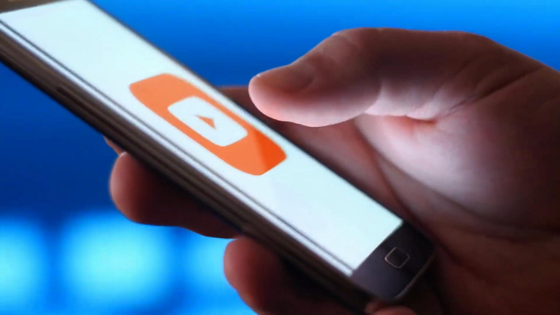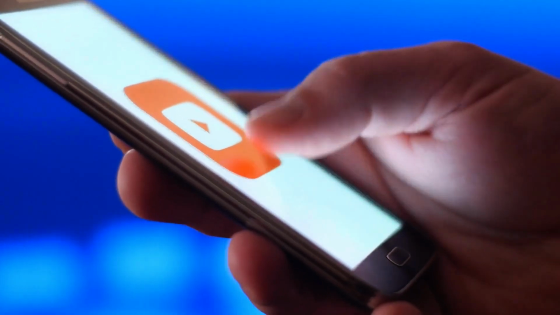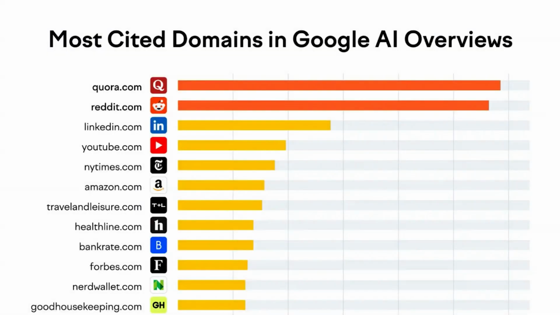So, how can you promote your content? You can promote your content and your ideas by running PR campaigns, by writing guest features for trusted industry publications, by sharing them on social media, for example, LinkedIn, X, Instagram, wherever your audience hangs around, by participating in Reddit or Quora discussions, because both are high up among most cited sources, or by creating multimedia assets like YouTube videos or podcasts.